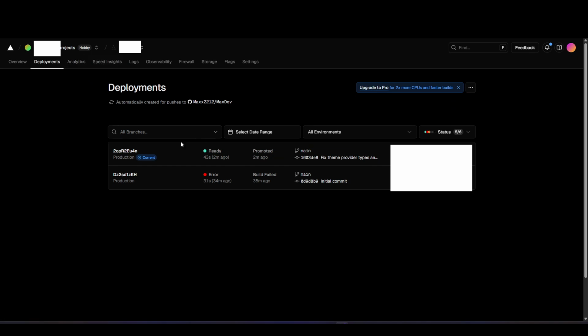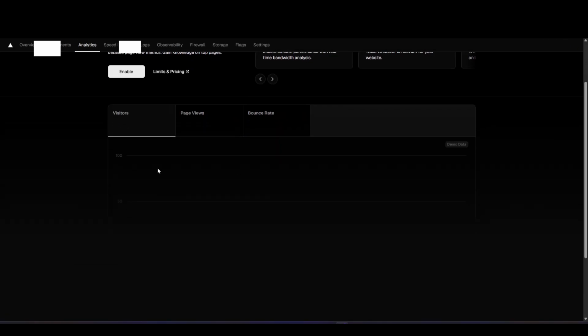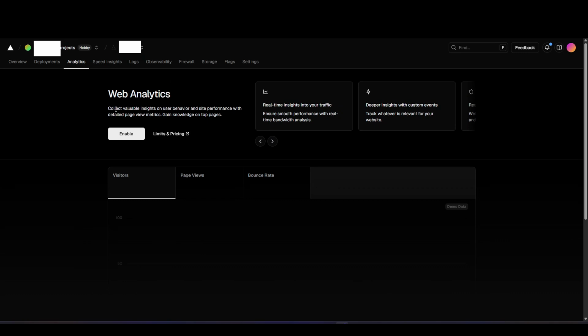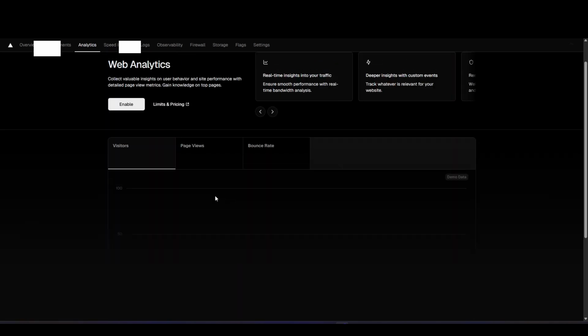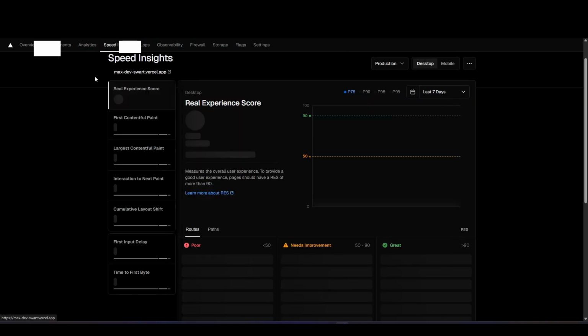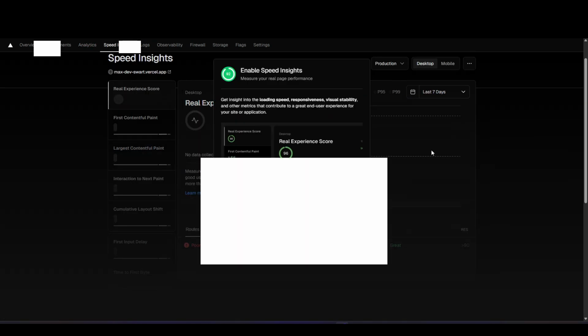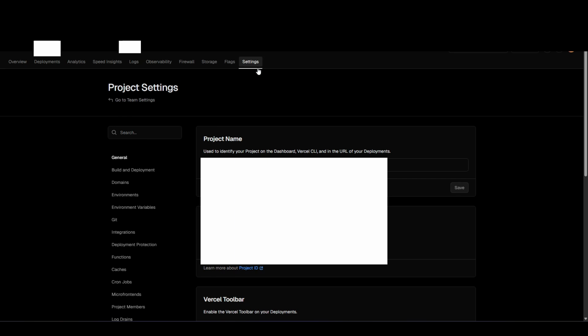And then here in Vercel you can see your analytics if you have it enabled. You have one website for free, so you can see how many visitors you get, where they're from. You can here see the speed insights. Right here we got the settings, and the most important thing is your domains.